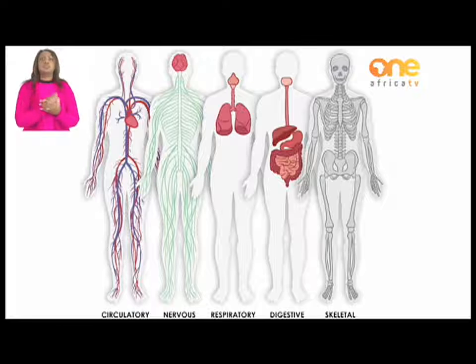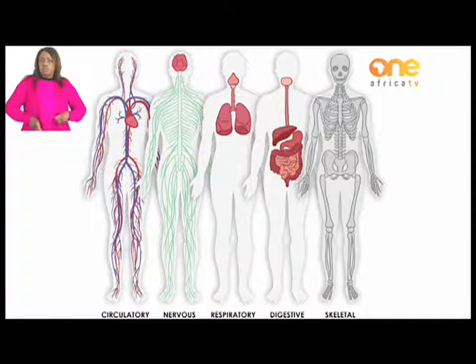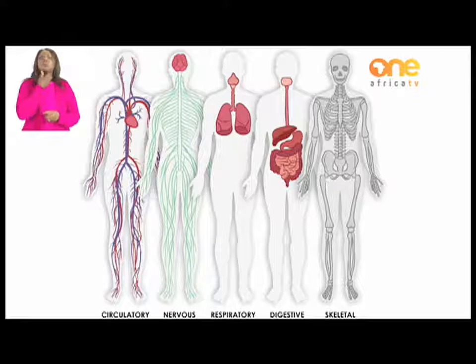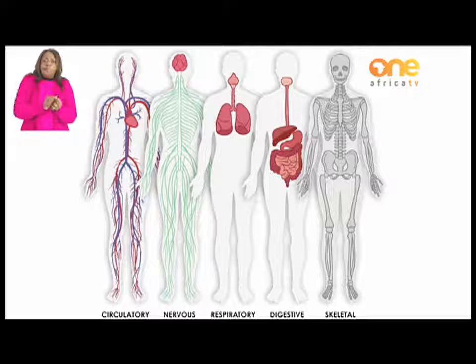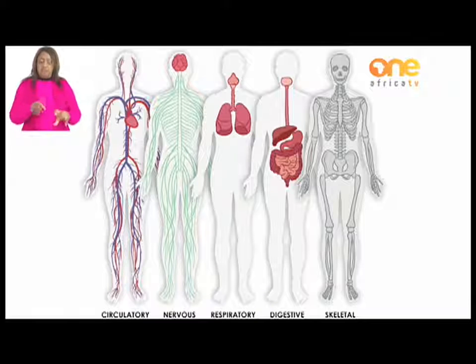The digestive system is made up of the mouth, the esophagus, the liver, the stomach, the large intestine, as well as the small intestine. It helps you to break down food. The last system is the skeletal system, or skeleton system.